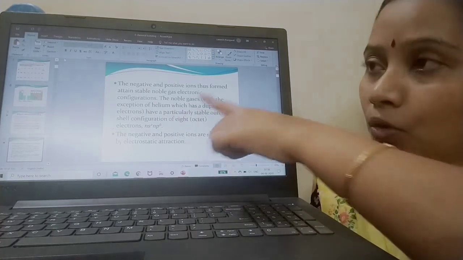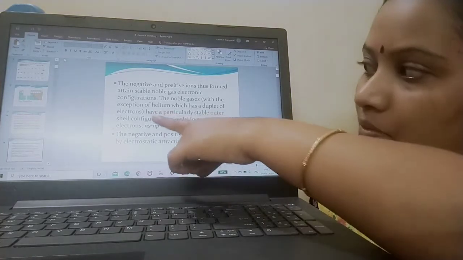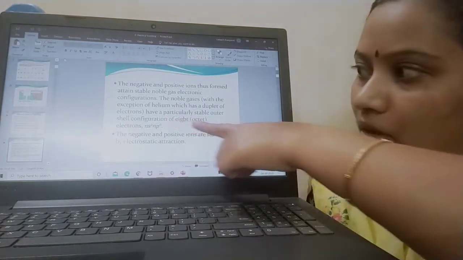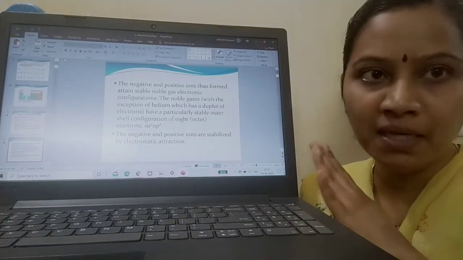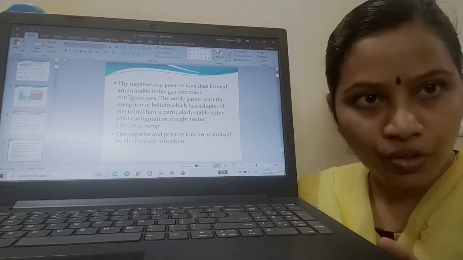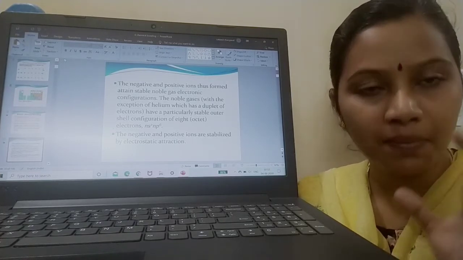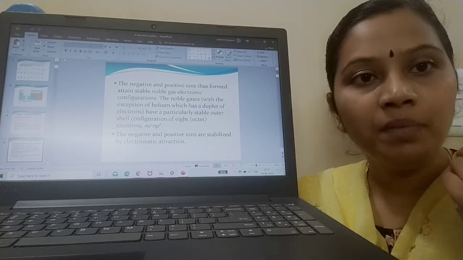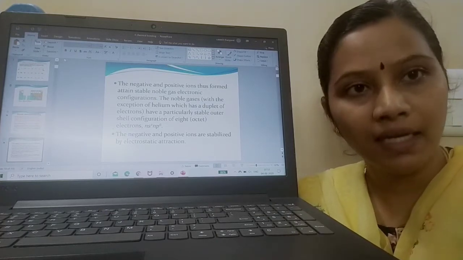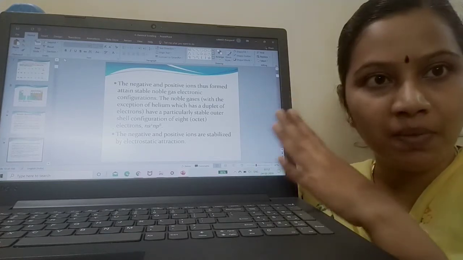Now see, the noble gases are helium, neon, argon, krypton, xenon, radon. In that, helium is an exception because it has only two, only a duplet of electrons. The others have a particularly stable octet configuration, that is ns2 np6. We have discussed this many times. So the intention of Kossel's theory is to show that an electronegative halogen atom and an electropositive alkali metal, separated by noble gases, become negative ion and positive ion as per their convenience of gaining or losing an electron. Henceforth, they achieve stable noble gas configuration, that is ns2 np6.